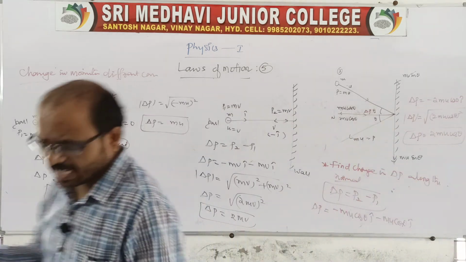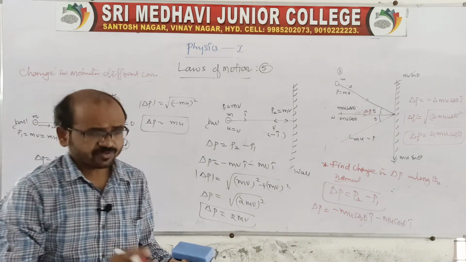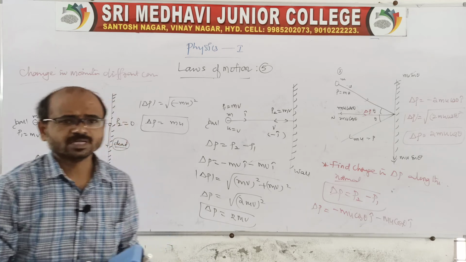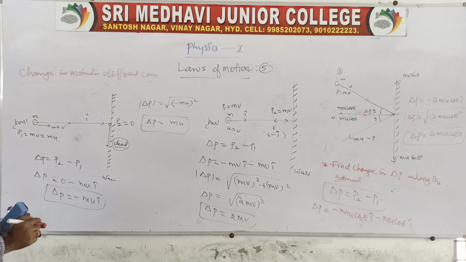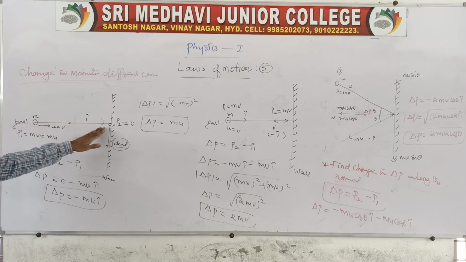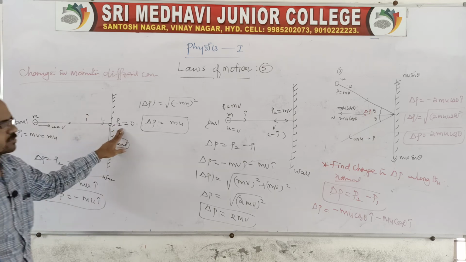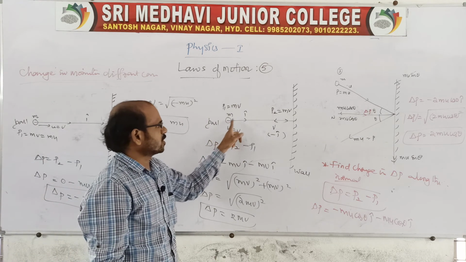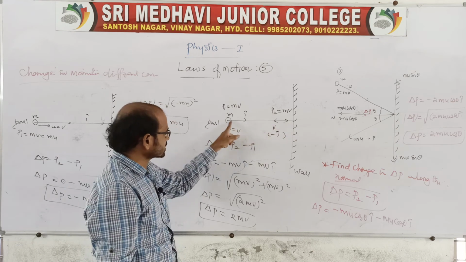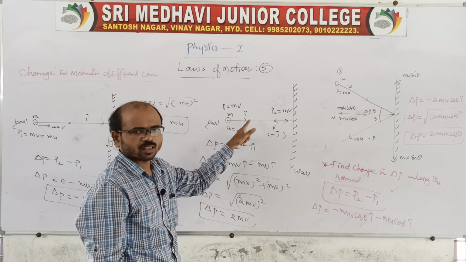Like this we have different cases in the change in momentum. The first case is when the ball strikes the wall along the normal and is dropped dead, dead meaning the final momentum is 0. The second case is when the ball strikes along the normal and rebounds with the same velocity along the normal.